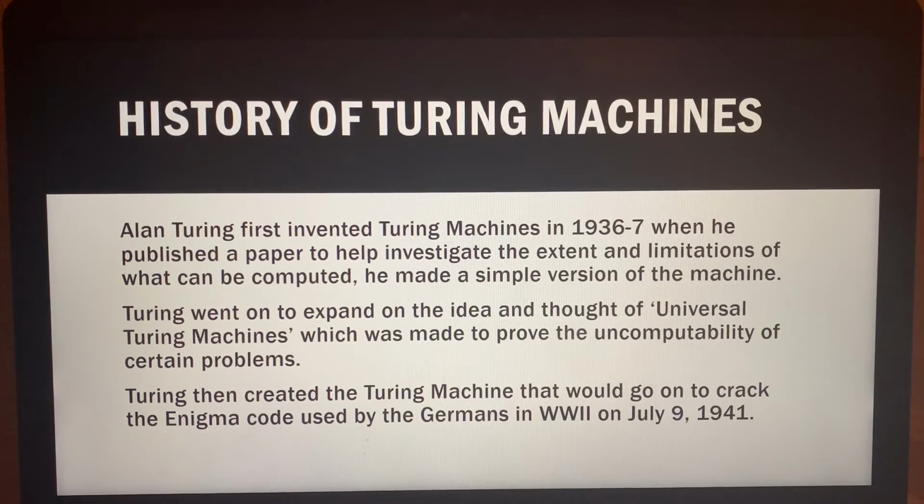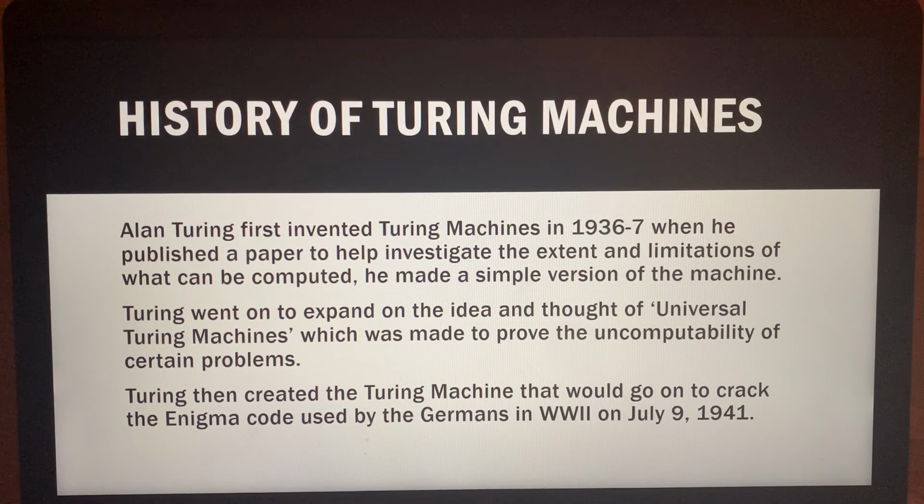The history of Turing machines. Alan Turing invented Turing machines in 1936 and 37 when he published a paper to help investigate the extent and limitations of what can and cannot be computed. He made a simple version of the machine at the time. In this same paper, Turing went on to expand on the idea and the thought of a universal Turing machine, which was made to prove the uncomputability of certain problems.